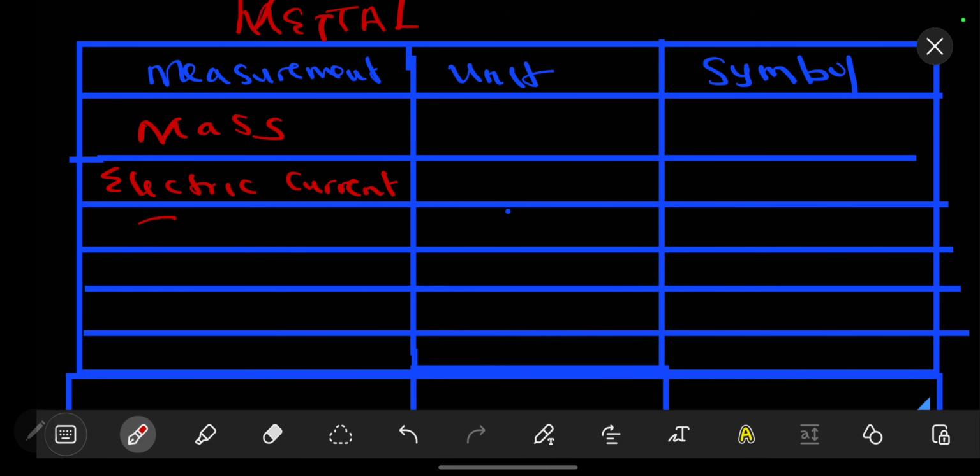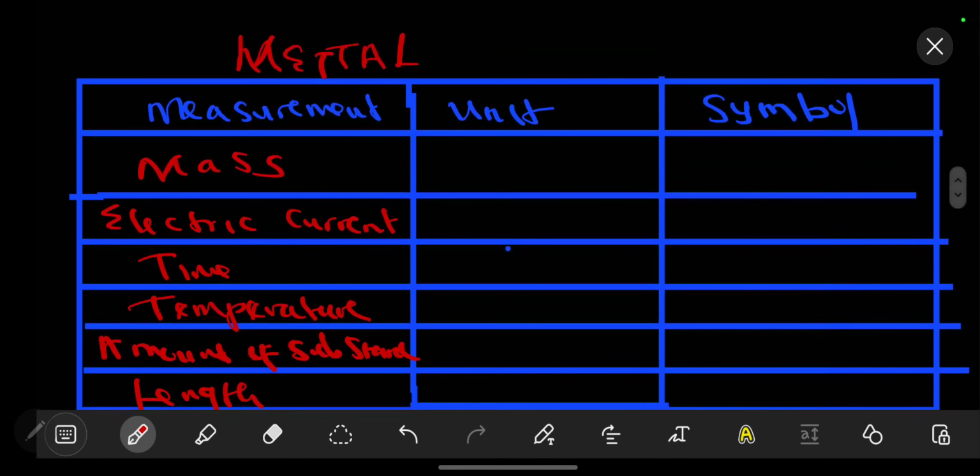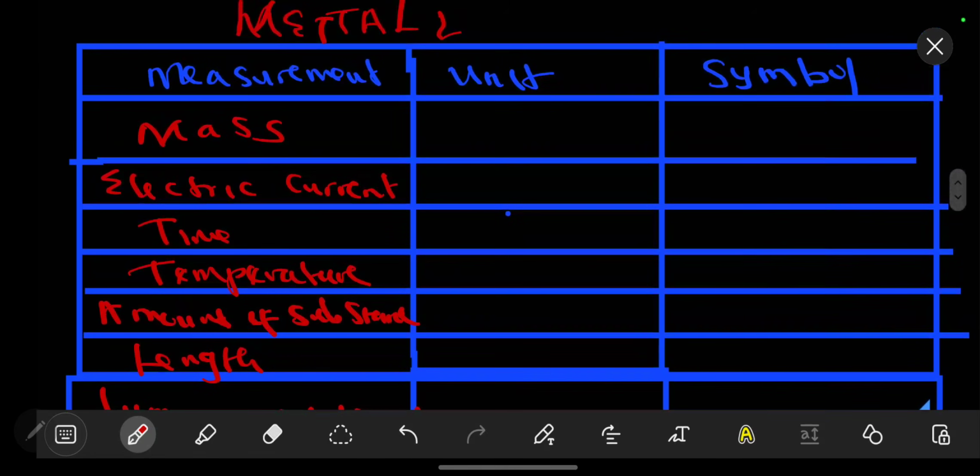So we have double T. We have our time, the other T is for temperature. The A is for amount of substance. Then our L is for length. So we should have double L on our mnemonic, just as we did before. The other L is for luminous intensity. So these are what we have.